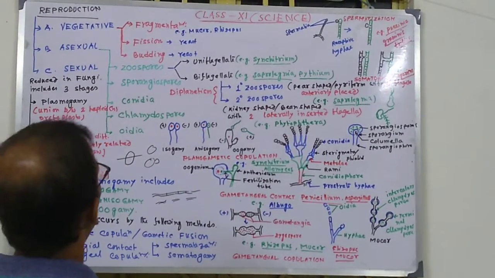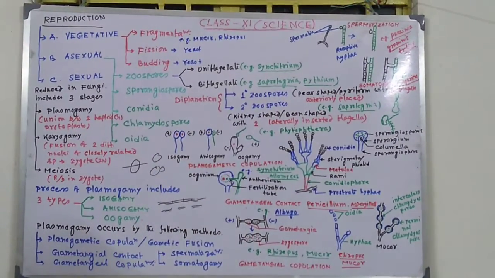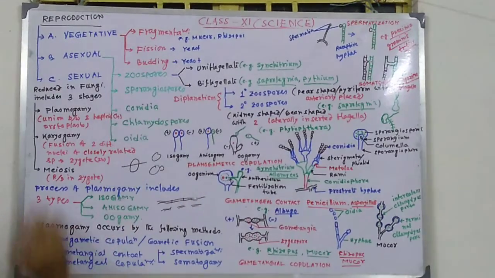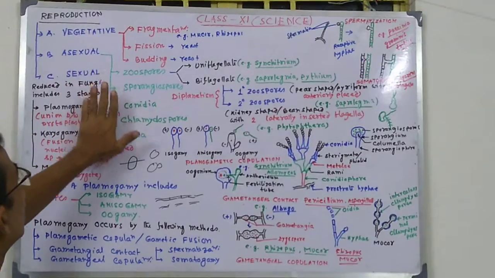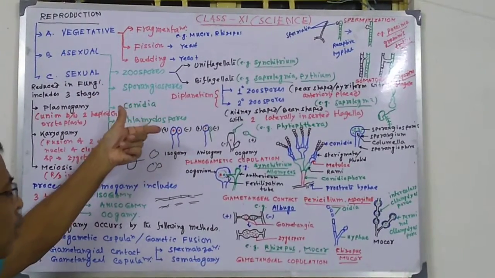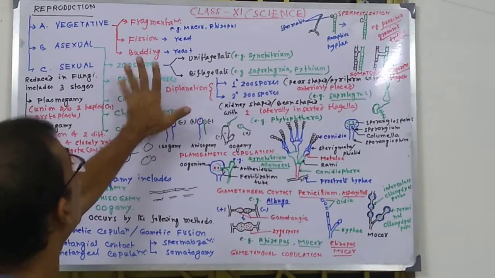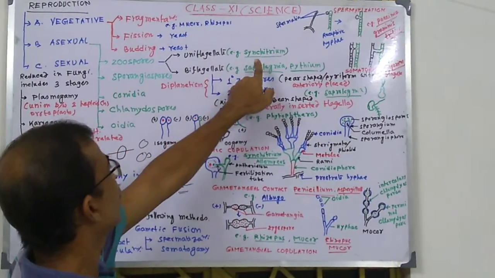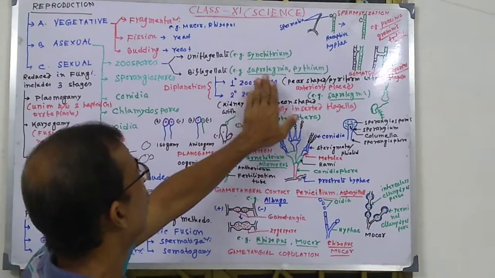Next, asexual reproduction. এই যে ভেজিটেটিভ রিপ্রোডাকশন বললাম, this vegetative reproduction is also a kind of asexual reproduction without formation of gamete. True asexual reproduction is accomplished with the formation of spores. It may be planospores, it may be aplanospores. For instance, zoospores. These are motile spores. These motile spores may be uniflagellate, as in synchytrium, or biflagellate, as in Saprolegnia, Pythium.